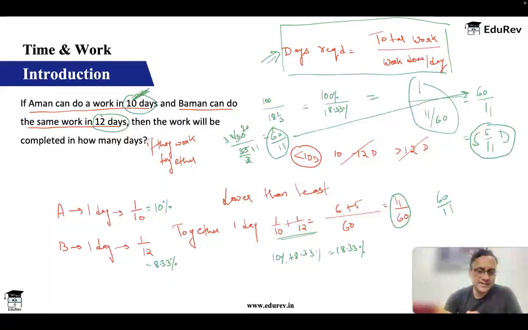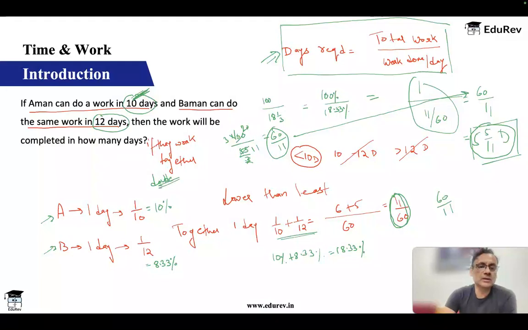Okay, that's one. Second, this can be done by taking the reciprocals, work done per day, we add them, we get total work done in a day is 11 by 60. Okay, and hence the total time required is 5 by 11 days to do 1 unit of work. Sometimes the question may also say now that they're working together, they have to do double the work.